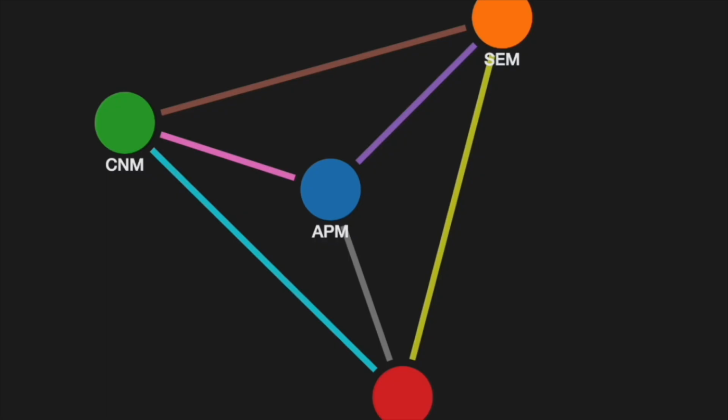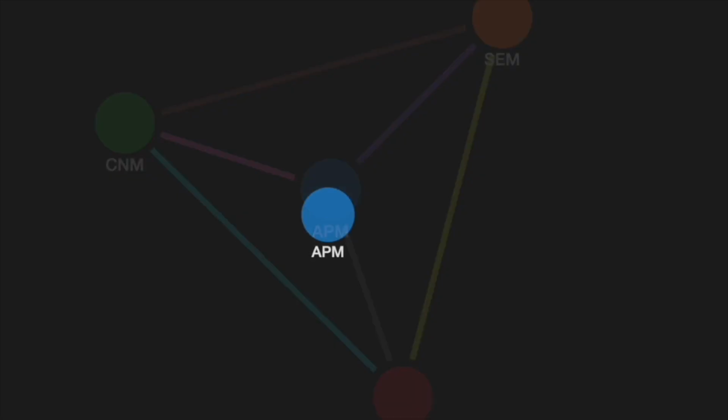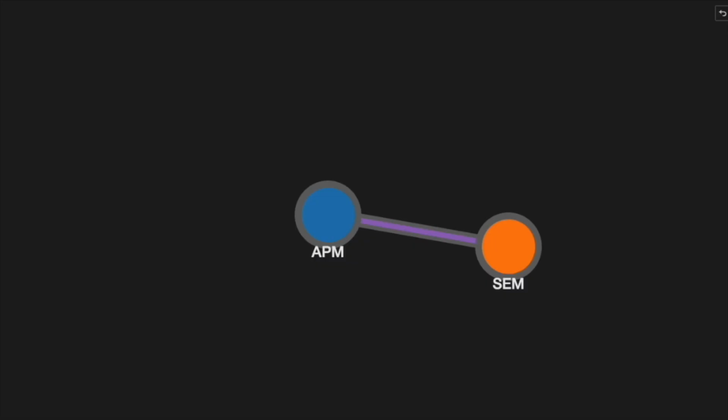Today, AMOS has 4 core components. APM, Autopoietic Process Manager, deploys containerized services and allocates resources. SEM, Structural Event Manager, connects services based on the schema and defines valid communication paths. CNM, Cognitive Network Manager, adapts the network dynamically to keep everything running efficiently.